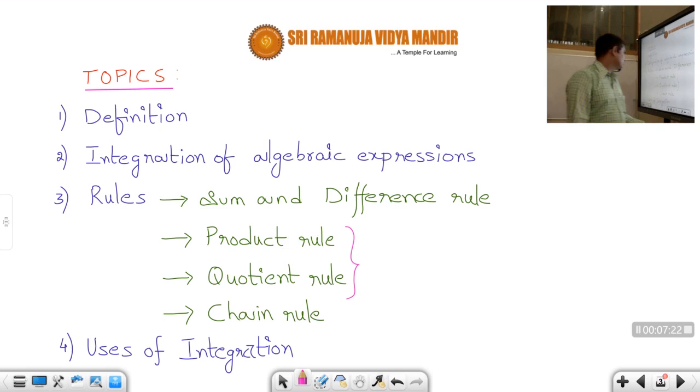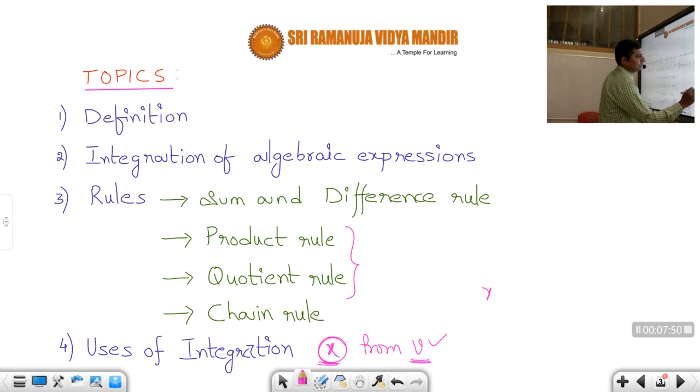In the same way, in the integration part also, the last subtopic is called uses of integration. Just like we have uses of differentiation, to find the instantaneous velocity when the position is given, since integration is opposite, we'll calculate position from velocity. Now velocity will be given to us, and we have to calculate what? Position, x.